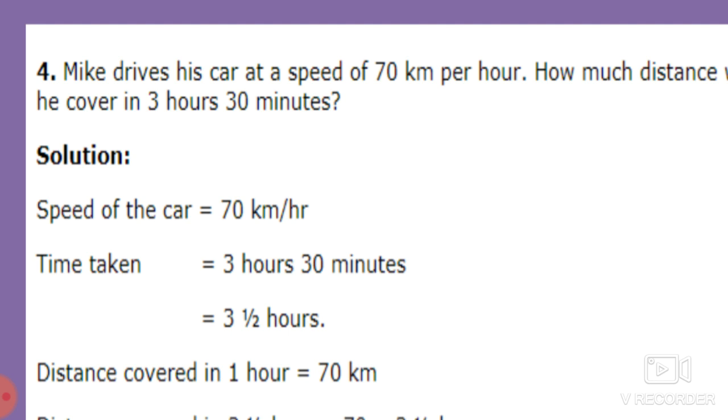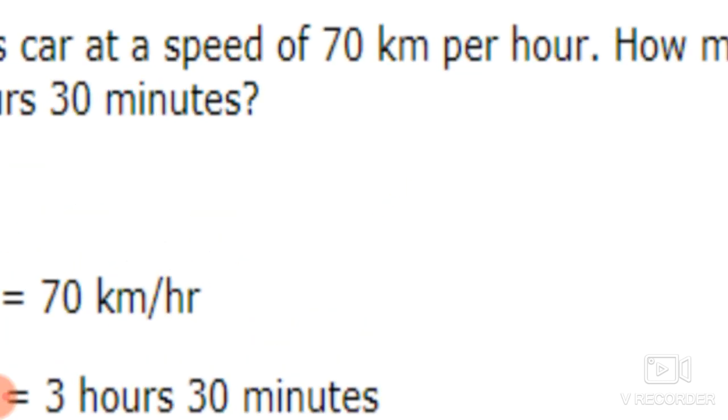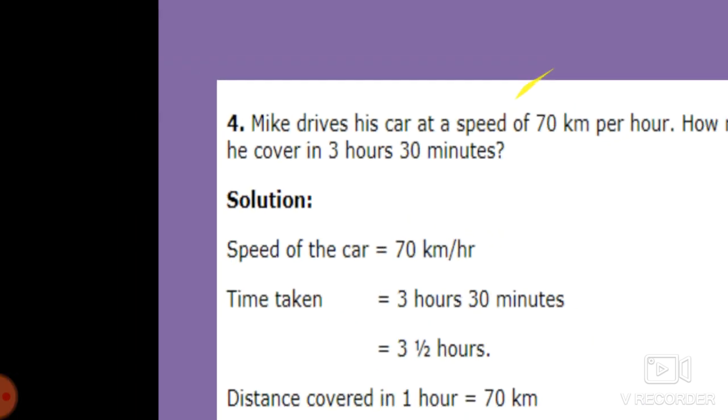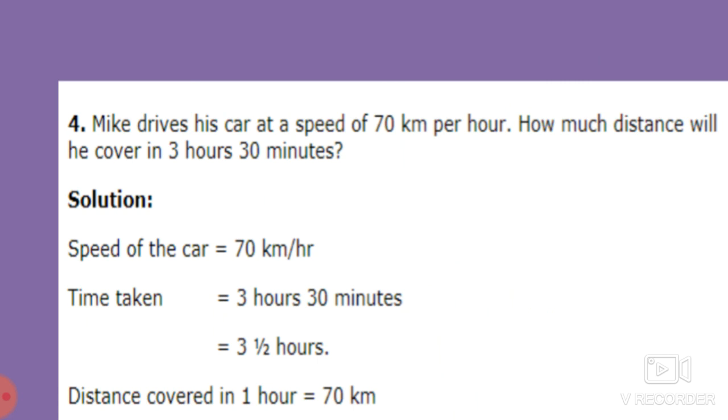Okay. So see students, as the speed is given in kilometers per hour, we can convert this time into hours. The speed of the car is 70 kilometers per hour and the time taken is 3 hours 30 minutes. So we have to convert this 3 hours 30 minutes into hours only. So 30 minutes means half an hour. Okay students, 60 minutes means 1 hour, 30 minutes means half an hour. So 3.5 hours is the time taken to cover this distance.